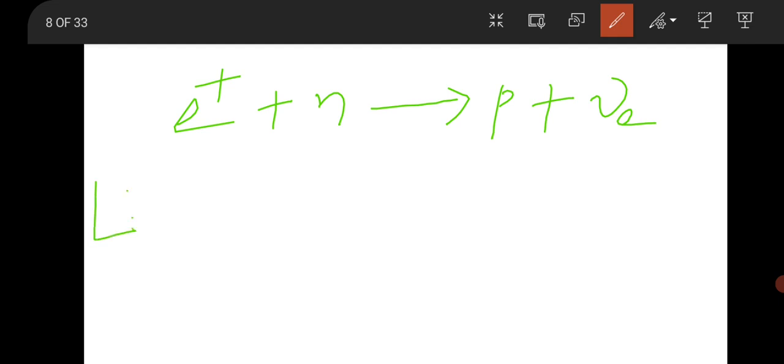If you check the lepton number, this is a positron, so this is an antiparticle, so lepton number will be -1. Neutron is not a lepton, it's a baryon, so its lepton number will be 0. Proton is also a baryon, so lepton number is 0. Electron neutrino is a lepton group element, so its lepton number will be 1.